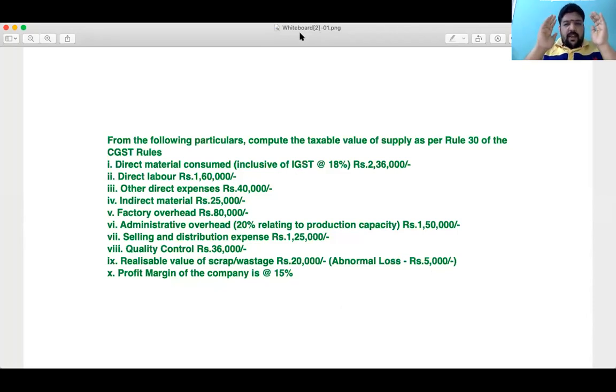Total loss scrap value is 20,000. Total loss value, realizable value of scrap and waste is 20,000, of which abnormal loss is 5,000, which means, Prasad, if your total realizable value from scrap is 20,000, abnormal loss is 5,000, the balancing figure 15,000 is what?